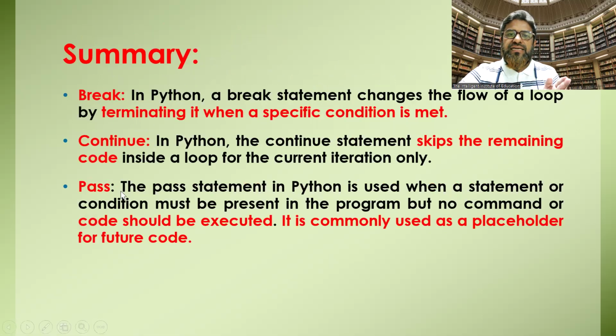Summary: break, continue, and pass. Break means where a particular condition is met, it will come outside from the loop. It means it will terminate, discontinue the loop. Continue will escape whatever the condition is. And pass works as a placeholder, and the remaining code we can write in future.